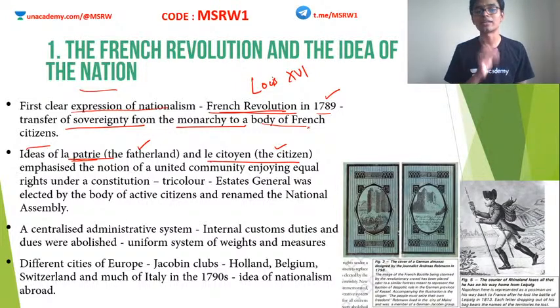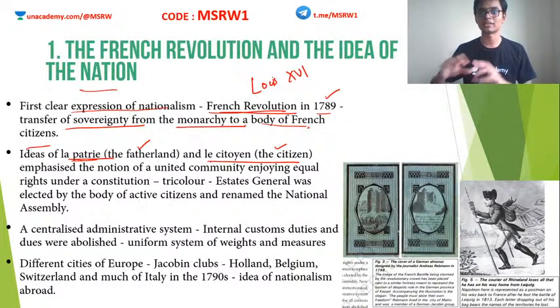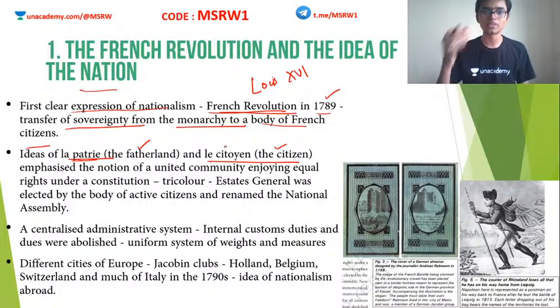Earlier during the monarchy, we had the king and we had the subjects. We won't say citizenship as far as a monarchy is concerned. In a monarchy, it is a subject. The king rules his subjects, not his citizens. The concept of citizen is closely related to republics and democratic governments. Clear? So these kinds of ideologies came up around this period.